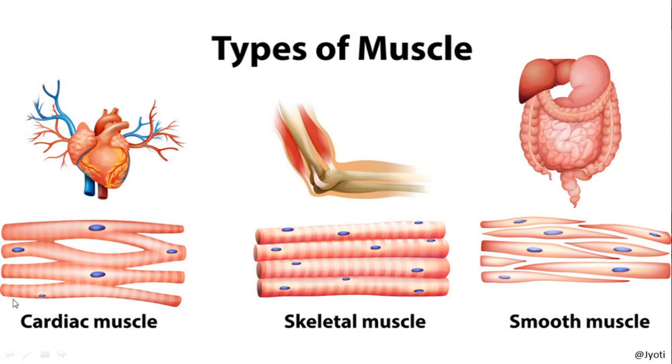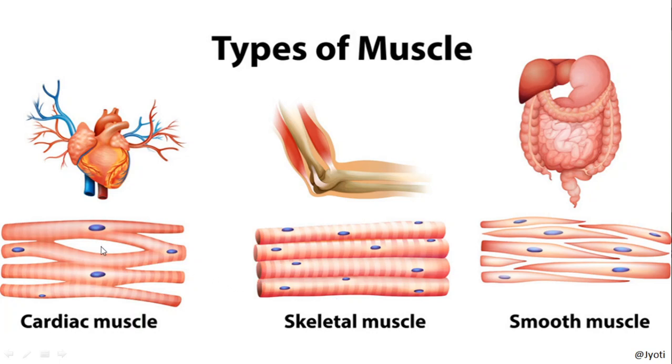Then the third type of muscle we are going to discuss is the cardiac muscle. The cardiac muscles are similar to the skeletal muscle structurally, but they are different functionally.